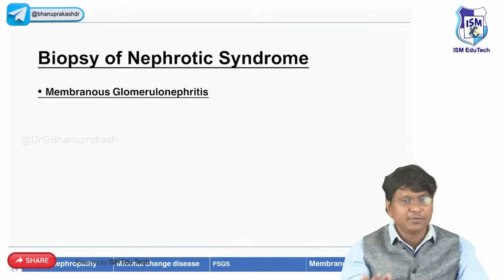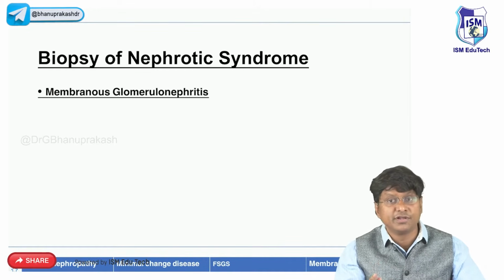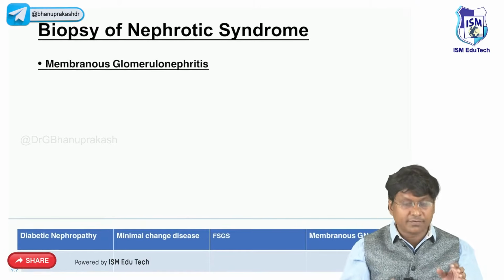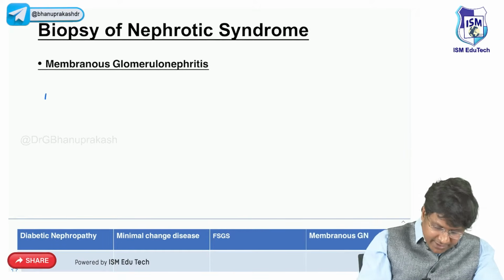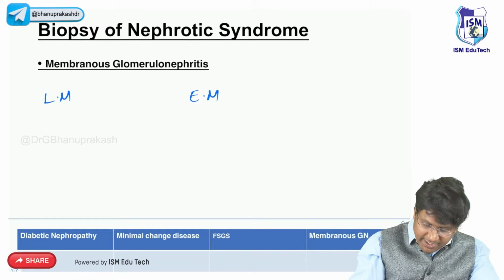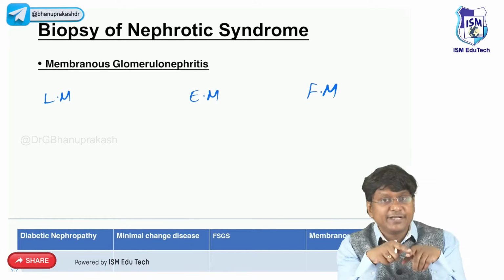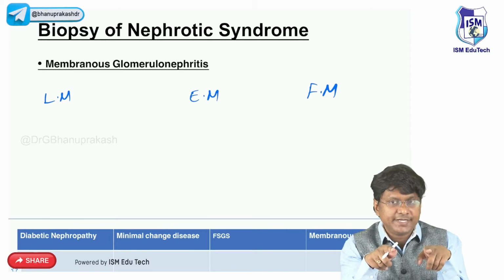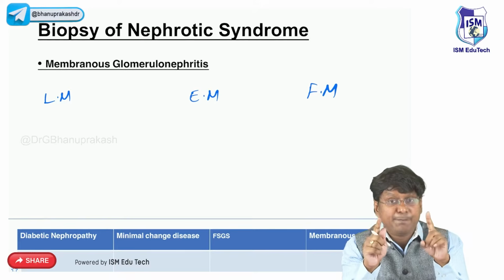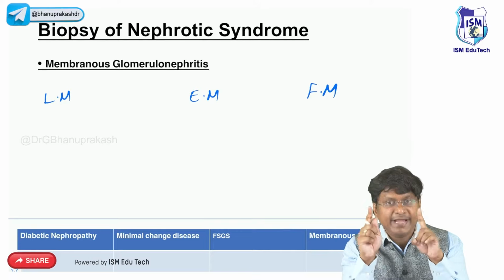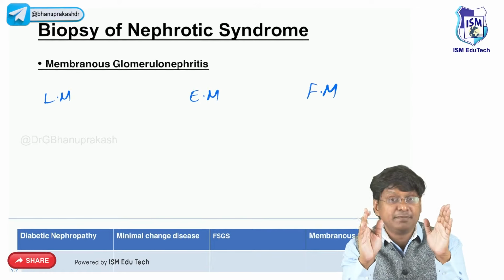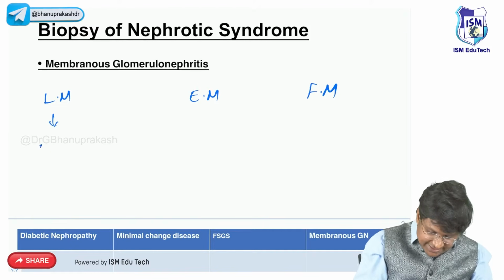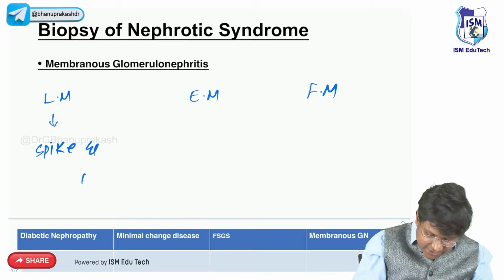Then you take the biopsy picture in membranous glomerulonephritis. Membranous glomerulonephritis, what did I tell you? Right, it is the most common form of nephrotic syndrome in elderly individuals. So if you take light microscopy, electron microscopy, and fluorescent microscopy. In light microscopy, in membranous glomerulonephritis, you will have the characteristic spike and dome pattern, right? And this spike and dome pattern results from projections of the excessive glomerular basement membrane. So you will notice that there is spike as well as dome pattern.